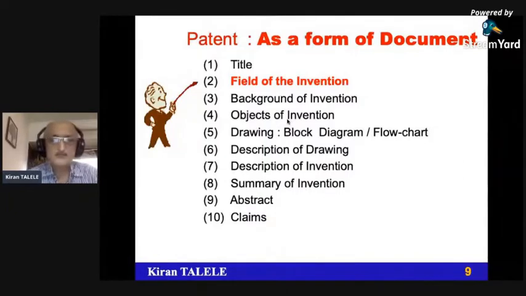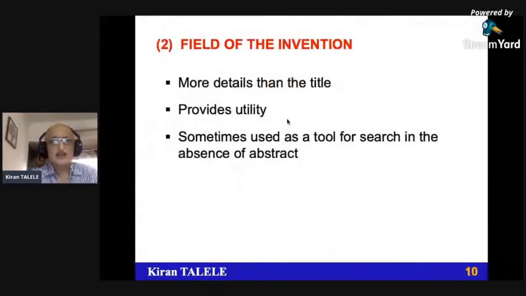Whenever we write the field of invention, I suggest that you first write the keywords and make a sentence using those keywords. It should be written as a paragraph in the form of sentences. It should highlight the domain-specific details, a little more detail than the title. It provides utility. Sometimes it is used as a tool for search in the absence of an abstract, so without referring to the abstract, we should be able to make out the field of domain of this particular invention.